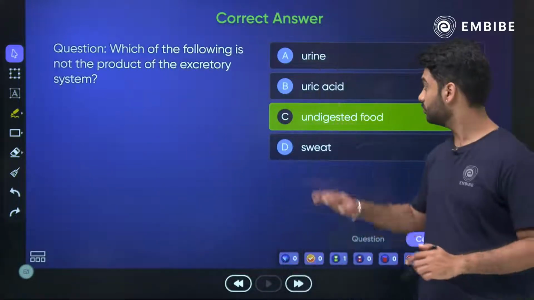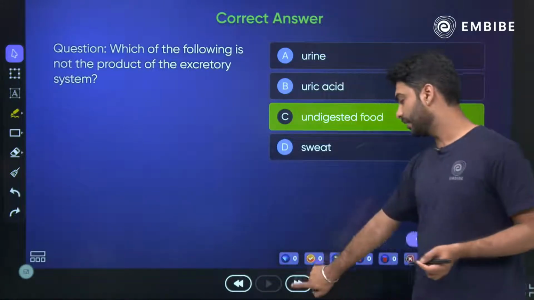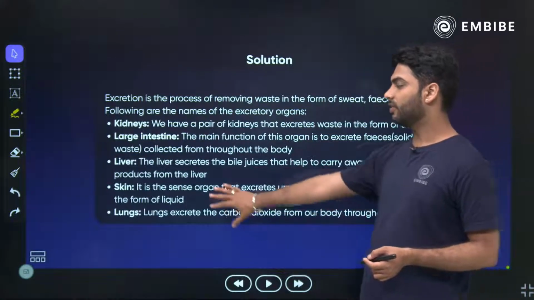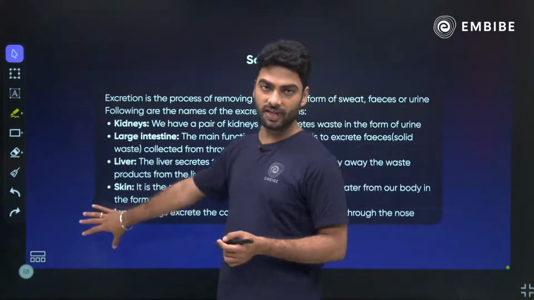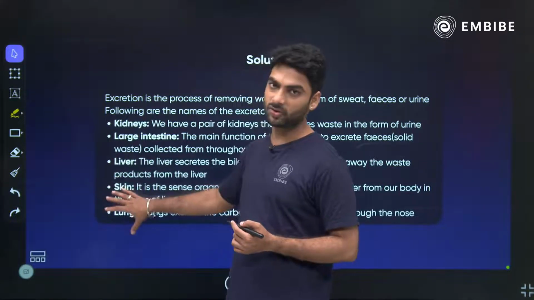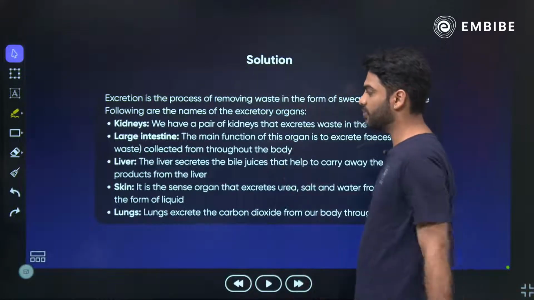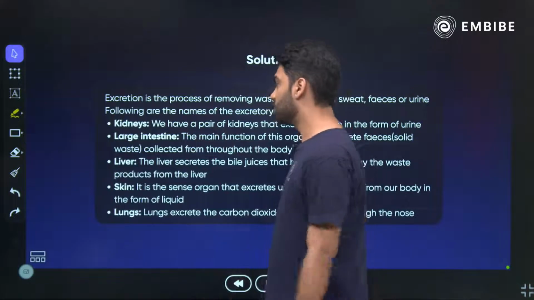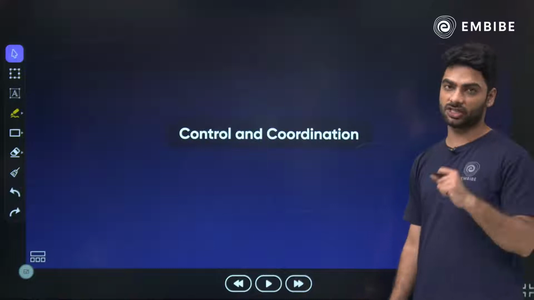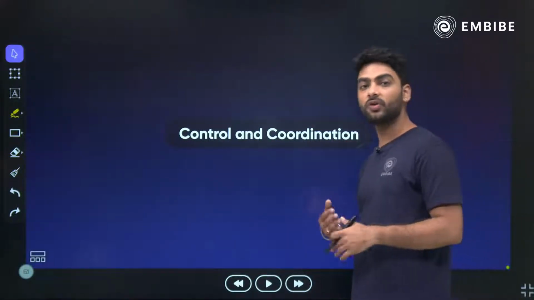Okay? Urine, uric acid, sweat, all of these fall under the same category. This is the process of excretion, where we are dealing with removal of carbon dioxide with the help of lungs. So lungs are also an excretory organ. Removal of sweat and excess oil is also excretion. That is why skin, liver, large intestine and kidneys also help to remove waste products. So undigested food is the correct answer because it falls under nutrition, that is digestion. With this we move on to the next chapter.